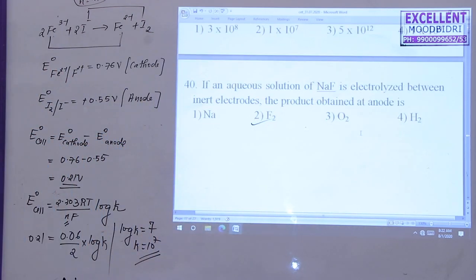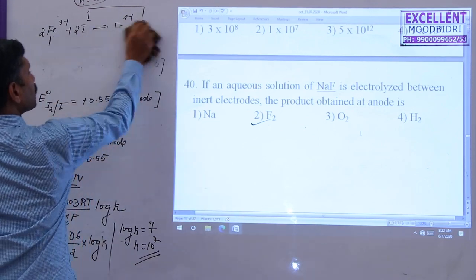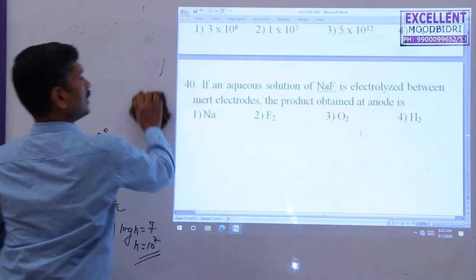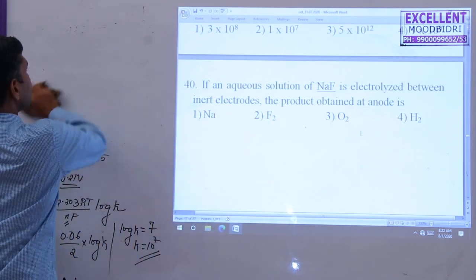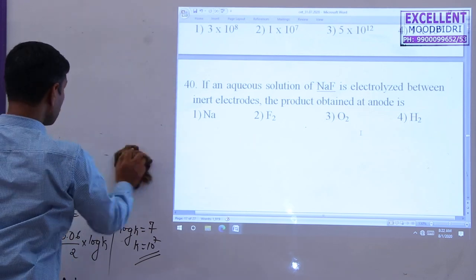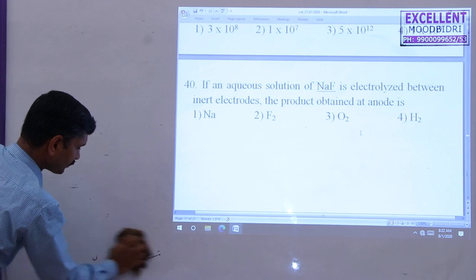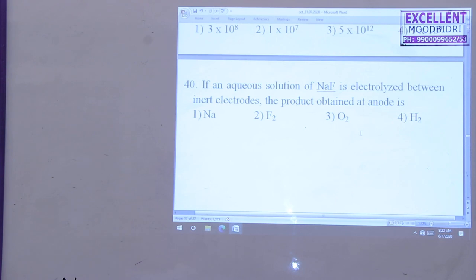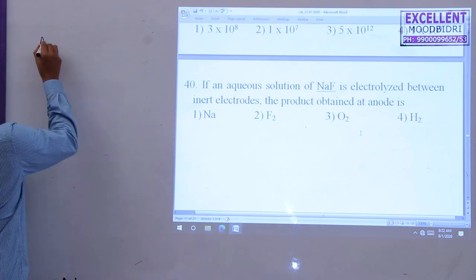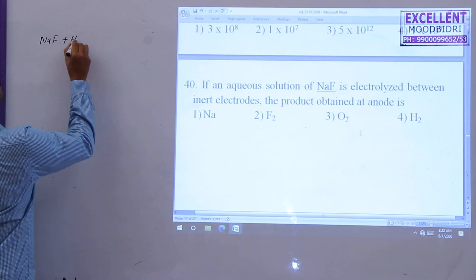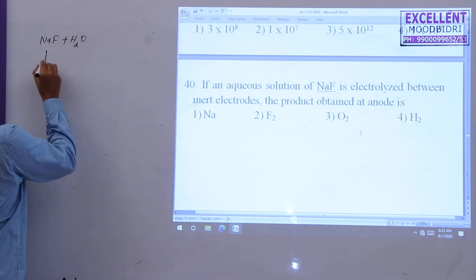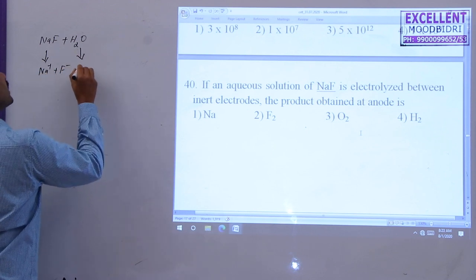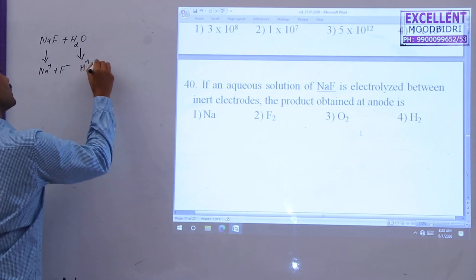Next question. An aqueous solution of NaF is electrolyzed between inert electrodes; the product obtained at the anode is? Here the aqueous solution of NaF consists of NaF plus H2O. NaF dissociates as Na+ and F-. Water dissociates as H+ and OH-.